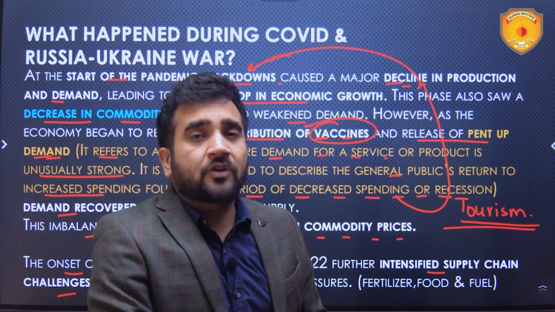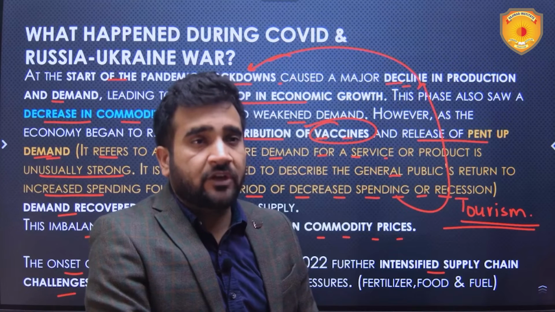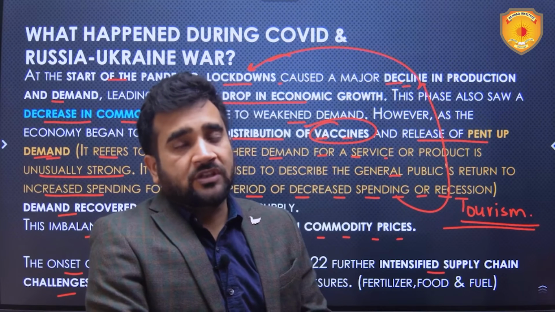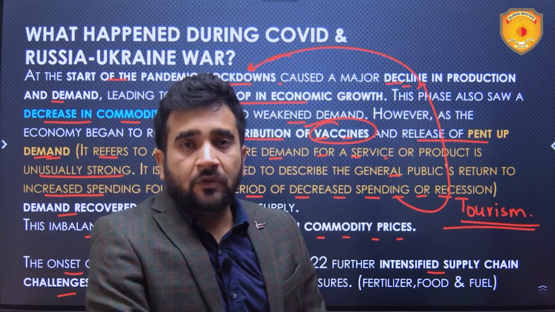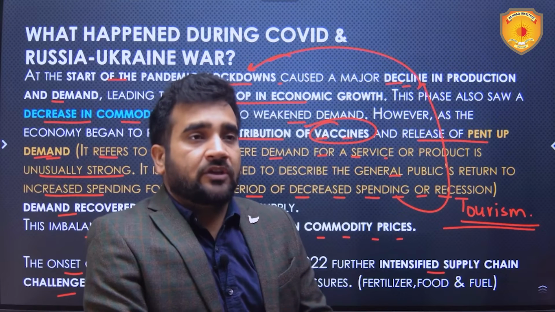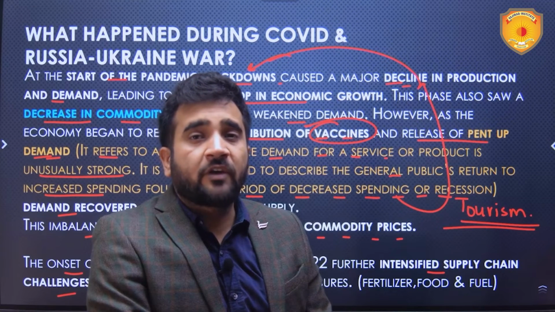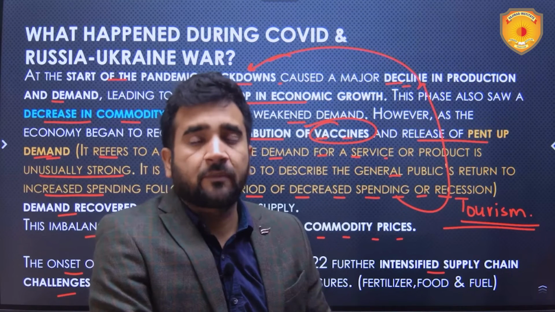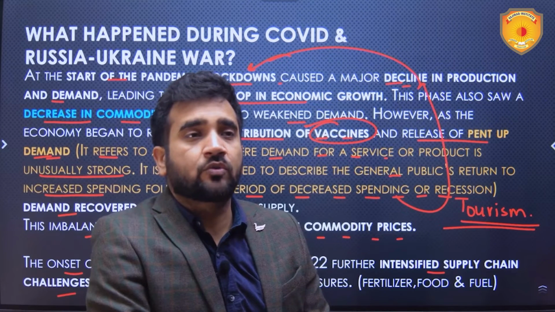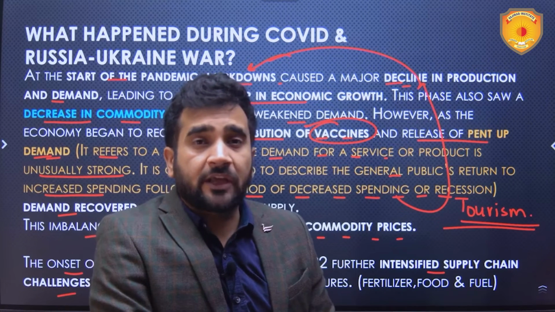Fertilizer, why? Because natural gas came from Russia, which was in the war, so it got disrupted. Food, Russia blockaded certain ports, 3-4 ports of Ukraine, from where wheat used to get supplied to the international market, because Ukraine is one of the biggest exporters of wheat.